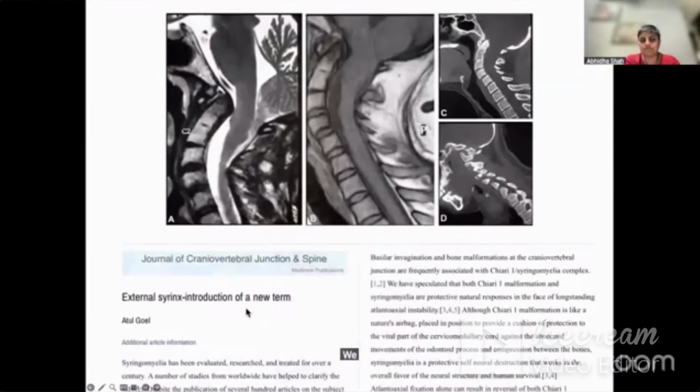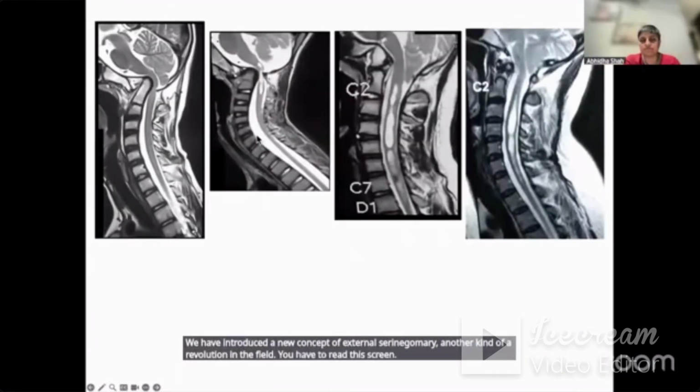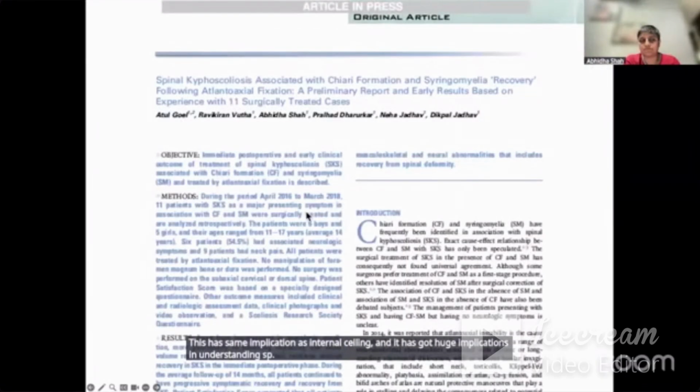We have introduced a new concept of external syringomyelia, another kind of a revolution in the field. You have to read this. There is Syrinx inside the cord, Syrinx outside the cord. This outside is external syringomyelia. This has same implication as internal Syrinx, and it has got huge implications in understanding spine surgery.